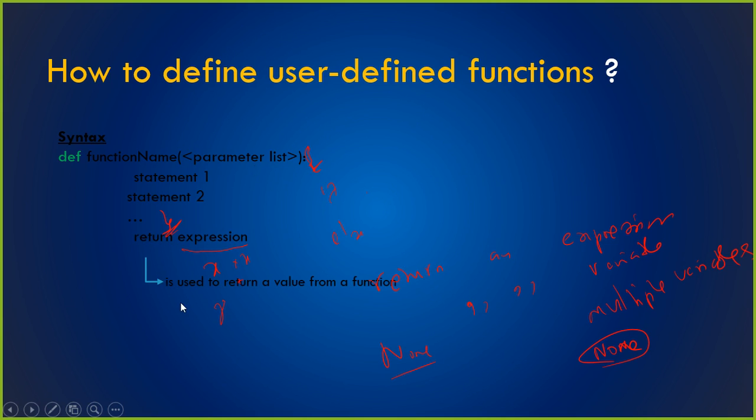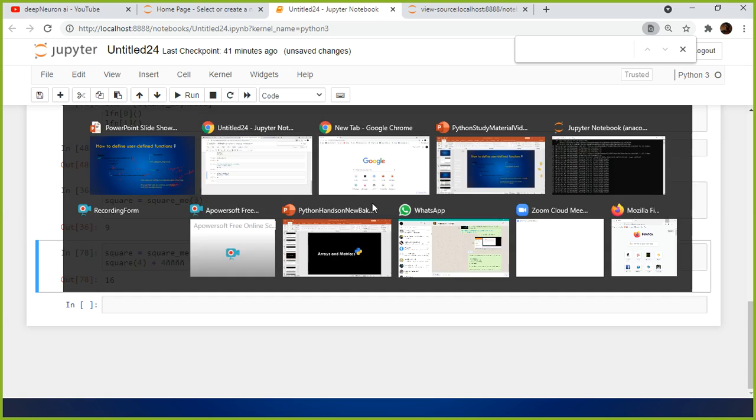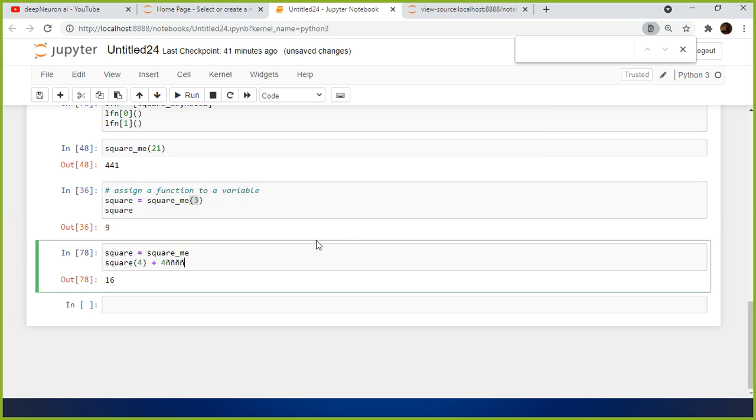So the return statement is to return a value from a function. That is the purpose of this keyword. The basic, HRA, and loan are called the parameters of your netSal function. The basic, HRA, and loan are variables local to my function netSal. You cannot use these values outside your function. That is what it says.